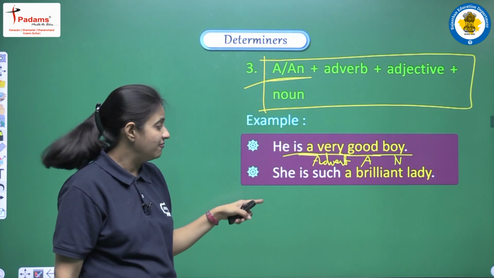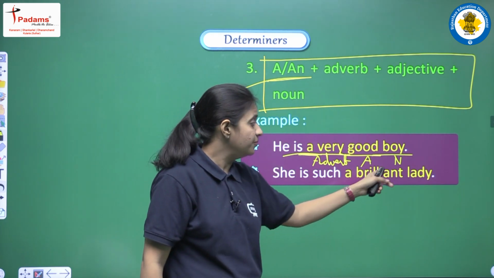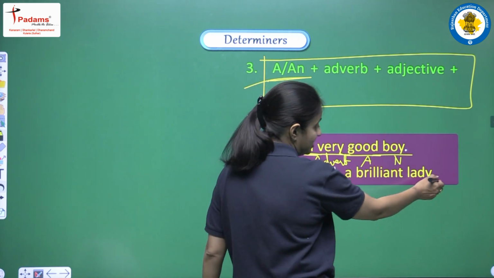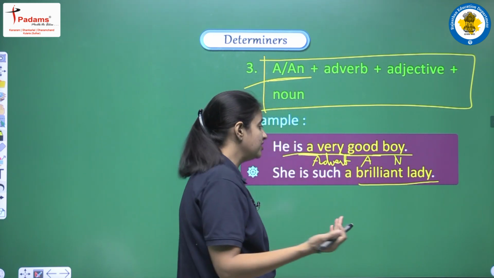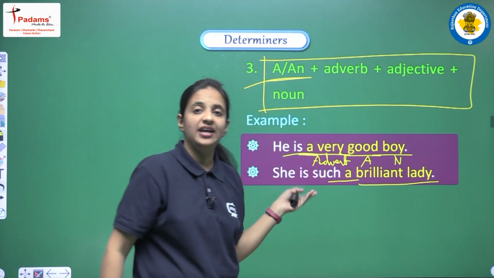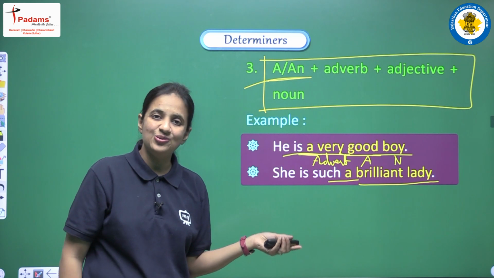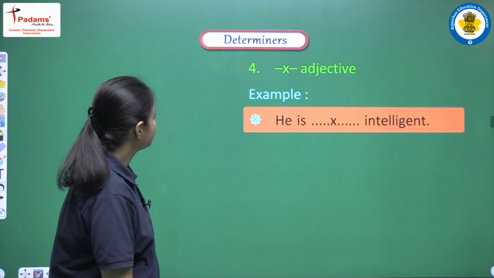One more example we are having here. She is such a brilliant lady. Again, lady is a noun, brilliant we all know is an adjective, and we are using a here, right? So in this manner we can use articles a or an.